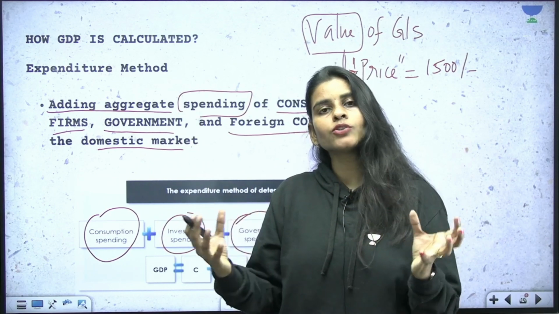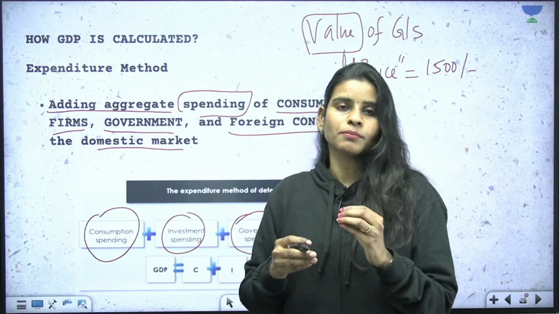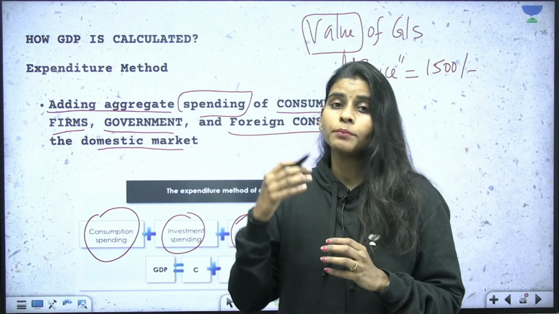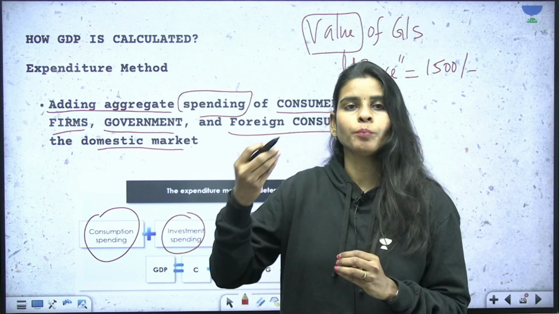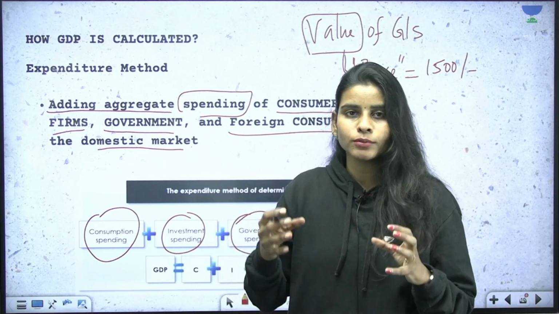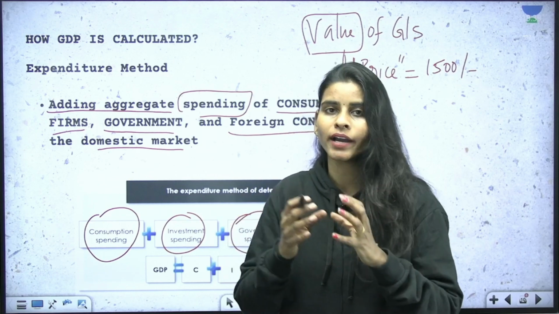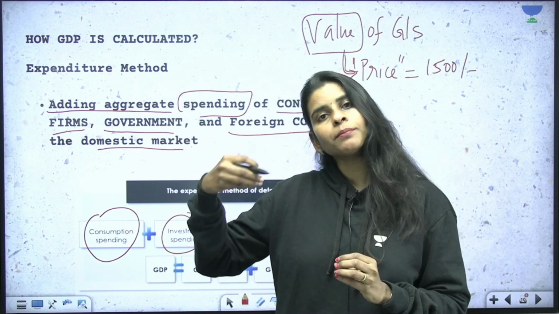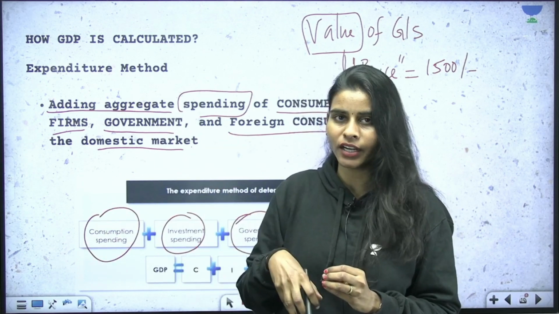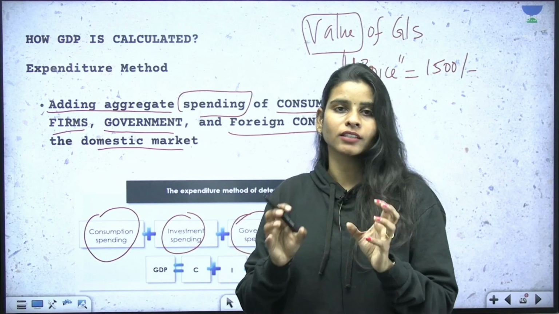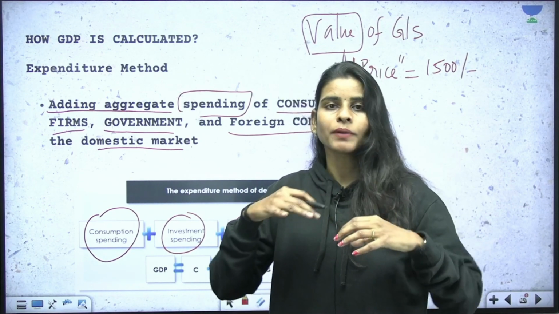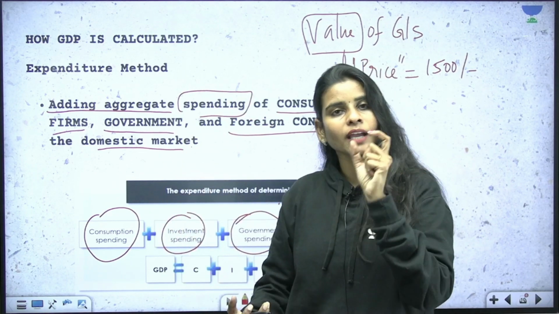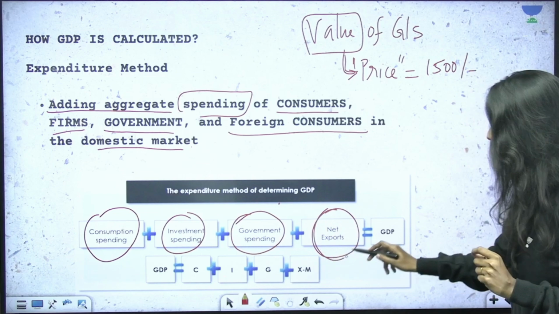So that is something going to add to my GDP. But just imagine if I am buying a product made by Sri Lanka, in that case I have to pay for it and I will not be able to add that expenditure to my GDP, okay? But rather what I can do is add the expenditures made by the Sri Lankan people for the purchase of Indian goods. So by adding the income and subtracting the amount that we spent for the purchase of imported items, we will be able to find out the net exports expenditure.